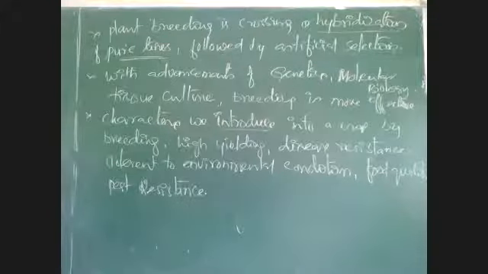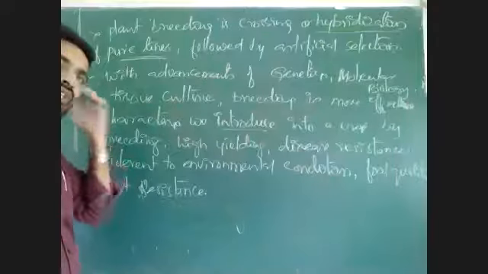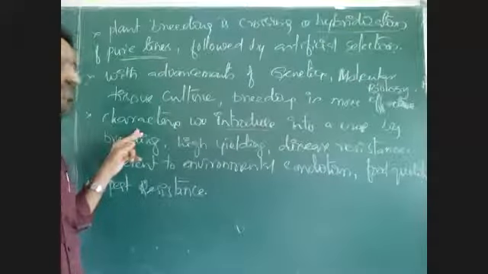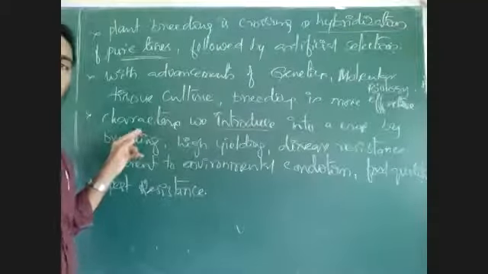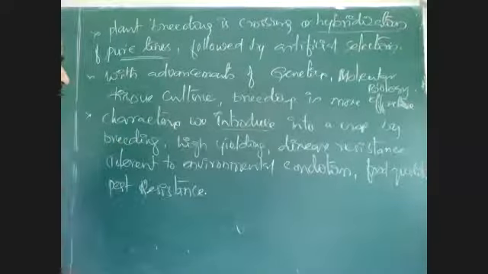These are the main characters we need to introduce into a new plant by sexual reproduction, where we can get a better variety of the plants.